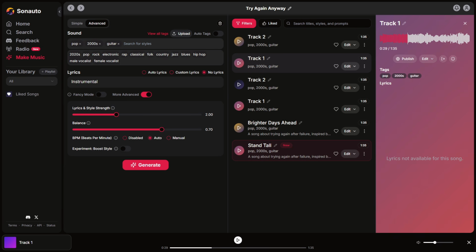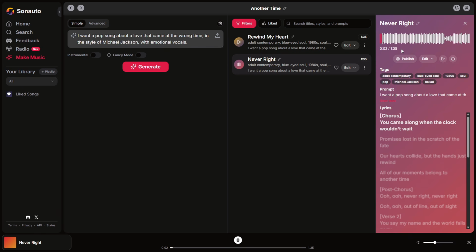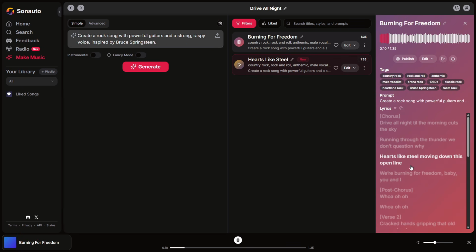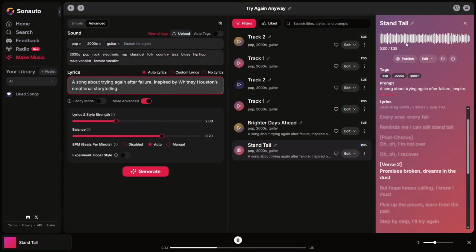Another very interesting section of this AI is that, unlike others like Suno, it is capable of recognizing real artist names. We can ask it to make a song in the style of Michael Jackson, and it will do it without any problem.